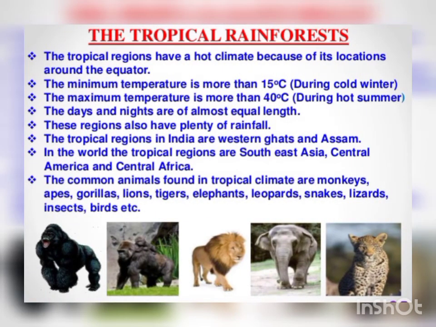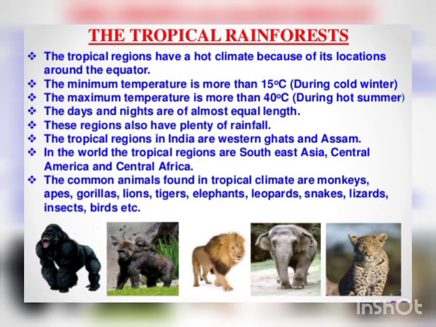The tropical rainforests. The tropical regions have a hot climate because of their location around the equator. The minimum temperature is more than 15 degrees Celsius during cold winter and the maximum temperature is more than 40 degrees Celsius during hot summer. The days and the nights are almost equal in length. These regions also have plenty of rainfall.